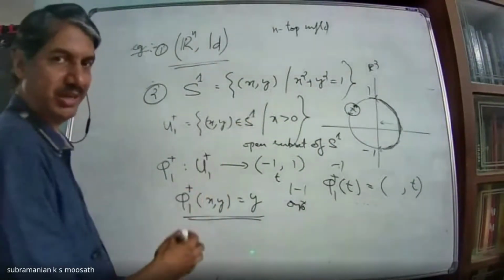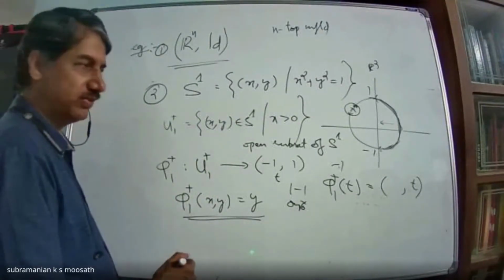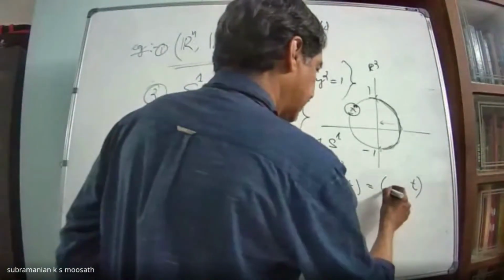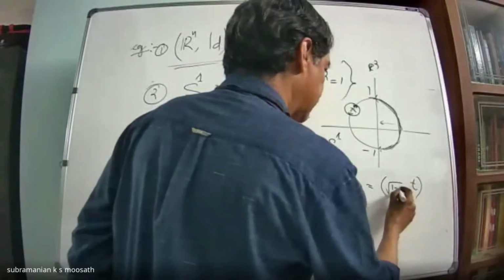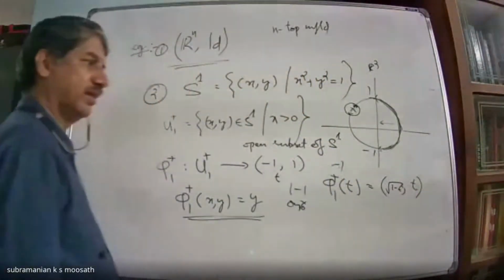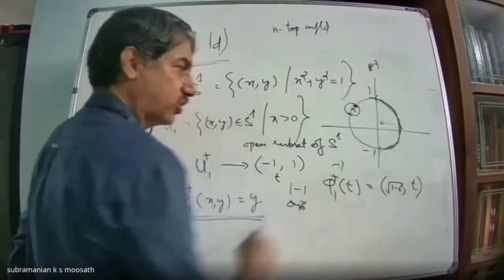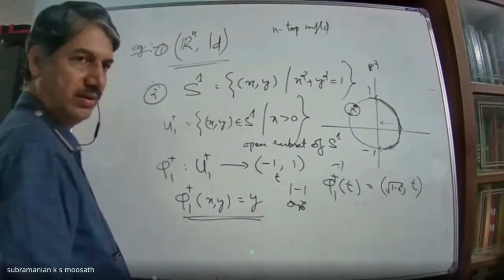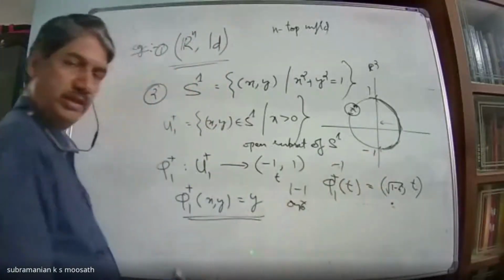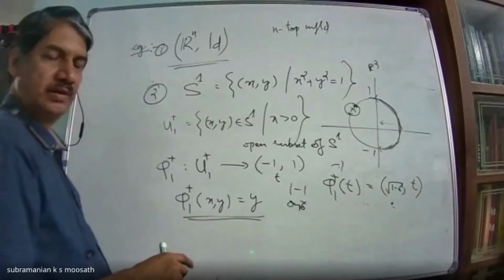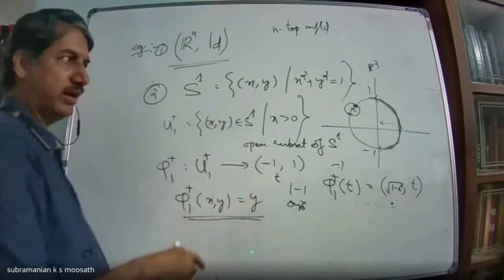What will be the first coordinate? Root of 1 minus t square. This is your x and this is your y. What is x square plus y square? 1. But when I take the root, there is a plus and minus. Which root will you take, plus or minus?